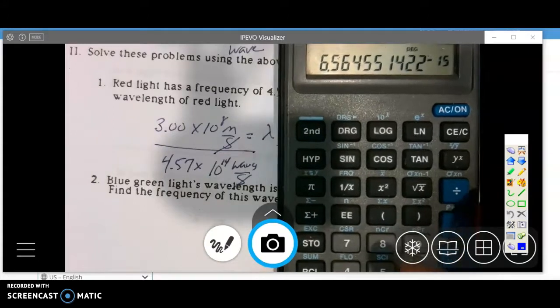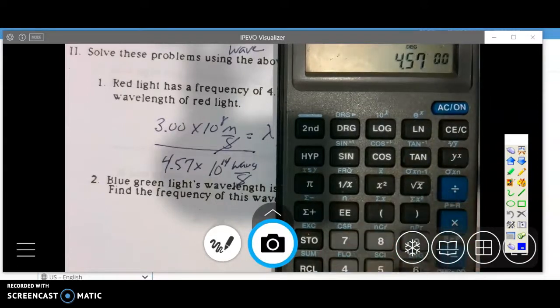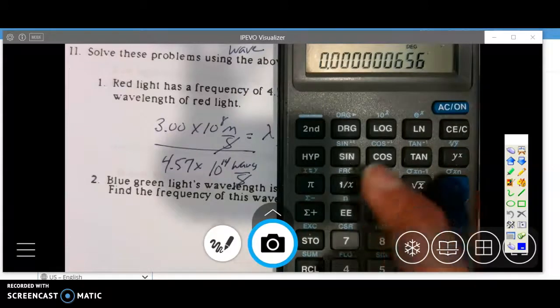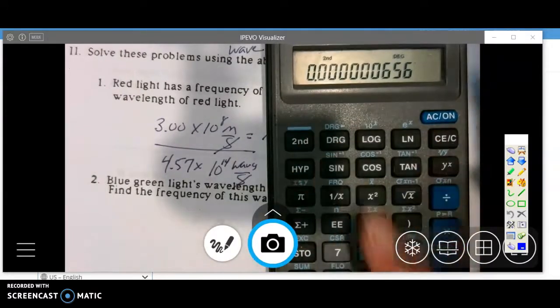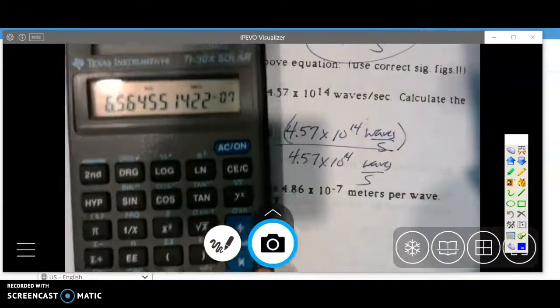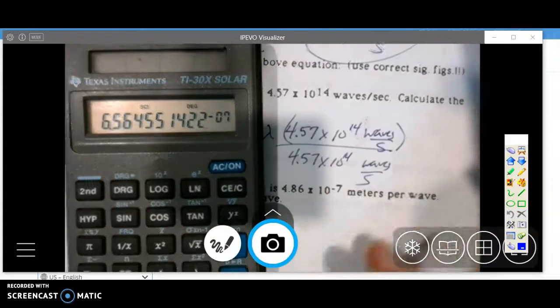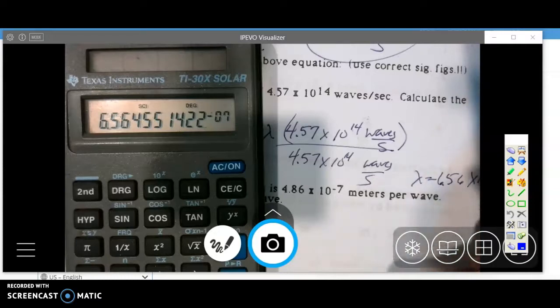And that's not right. Let me clear that and try that again. 3 EE8 divided by 4.57 EE14. If it gives you this, make sure you're putting it in scientific notation. It depends on the calculator. So 6.56 times 10 to the -7th, and that would be meters or meters per wave.